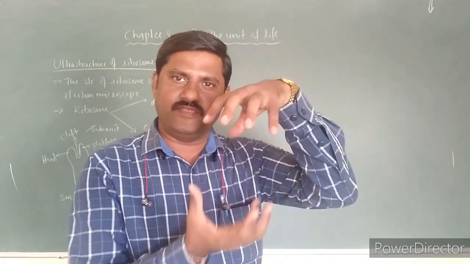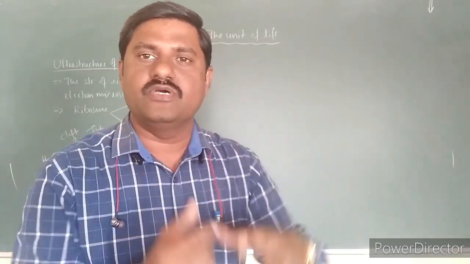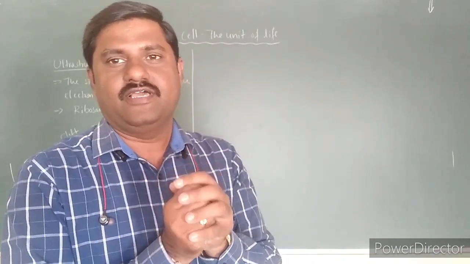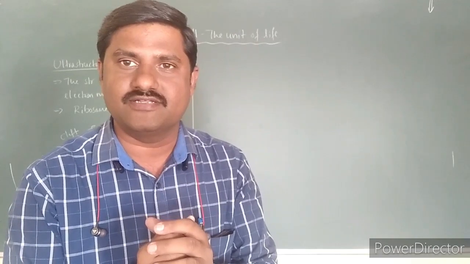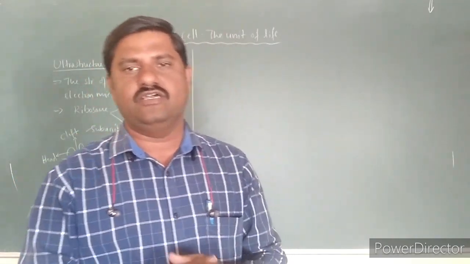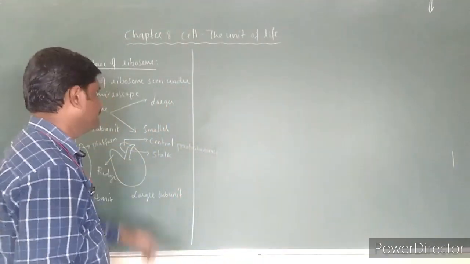That way both of them fix each other and look complementary to each other. They are meant especially for fixing each other. And in what way do they fuse? There is a need of Mg++ ion for fusion of these two subunits, right?